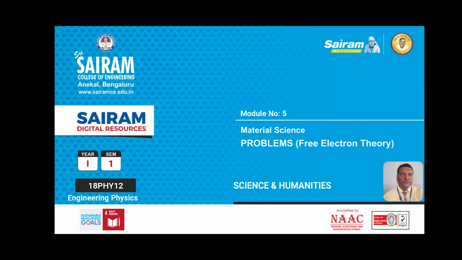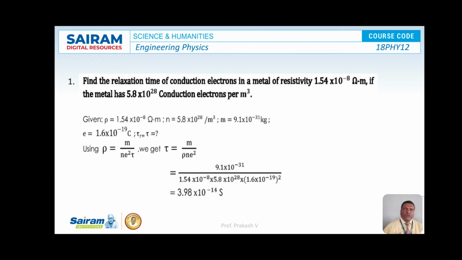The first problem is: find the relaxation time of conduction electrons in a metal of resistivity 1.54 into 10 to the power of minus 8 ohm meter, if the metal has 5.8 into 10 to the power of 28 conduction electrons per meter cube.